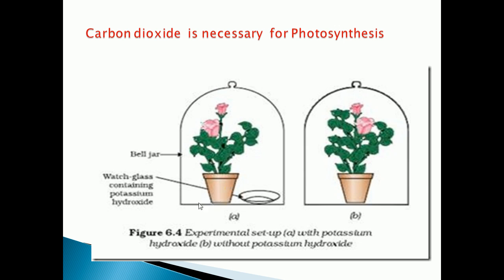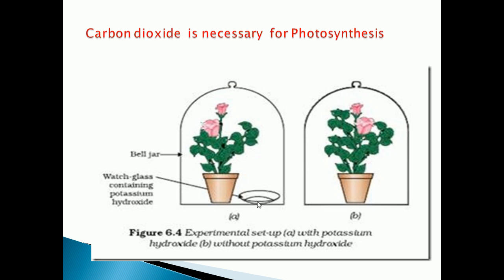What materials do we need for this activity? You have to take 2 healthy potted plants and 2 bell jars. So you can see 2 healthy potted plants, then 2 bell jars, and iodine solution, then some sodium hydroxide on a watch glass. These are the materials needed for this activity.